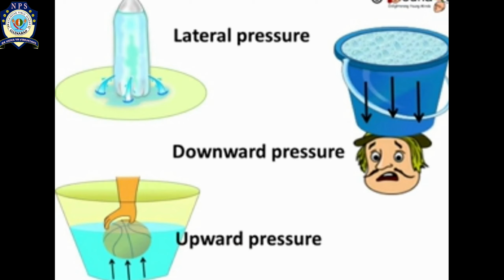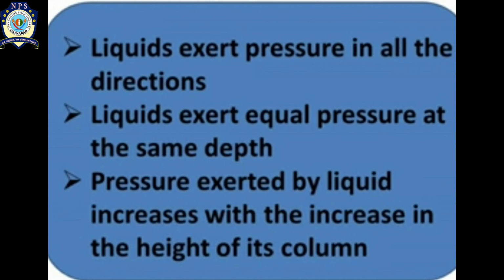So liquids can exert lateral pressure, downward pressure, and upward pressure too. So the important points about pressure are: liquid exerts pressure in all the directions. Liquids exert equal pressure at the same depth. Pressure exerted by liquid increases with the increase in the height of its column.